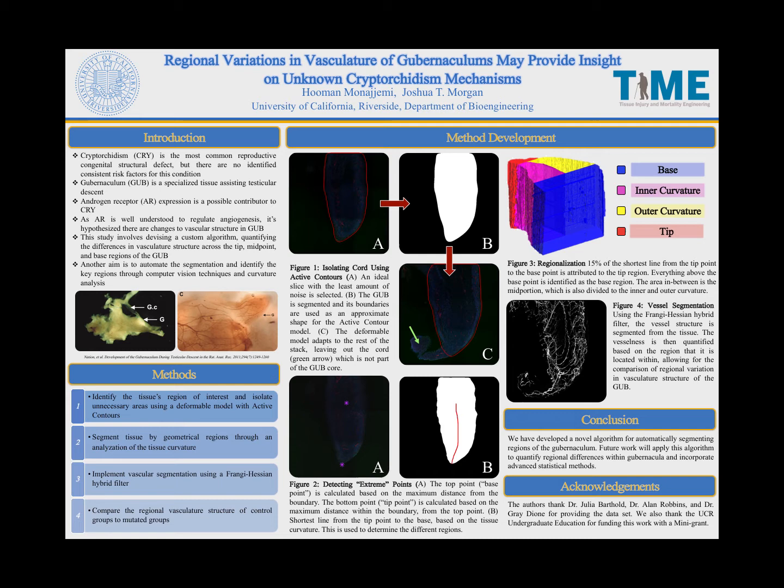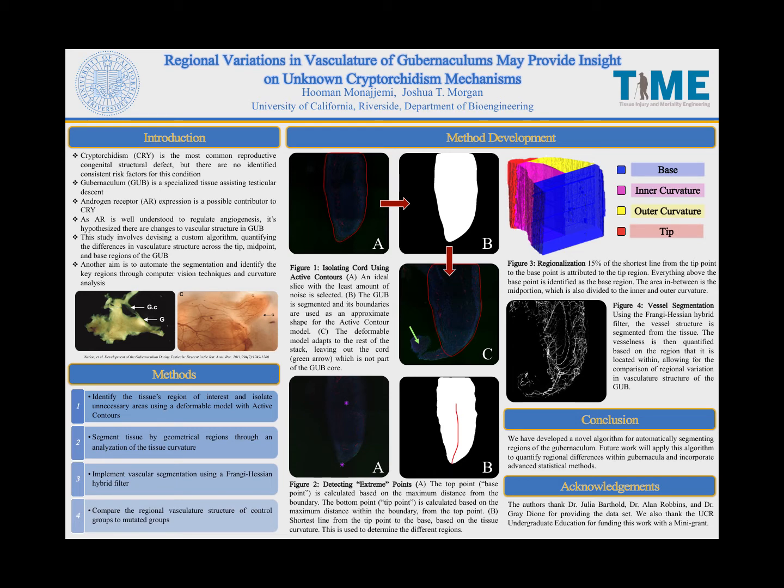Previously, the segmentation of the tissue was done manually through the use of a mask observer, and the different regions were identified by hand. This can be a very tedious procedure for large stacks of 3D images and may introduce bias in regionalization. My aim is to develop custom MATLAB scripts that utilize computer vision techniques to segment the tissue and identify the regions based on the structure geometry.